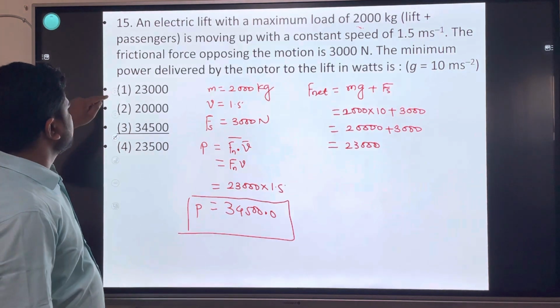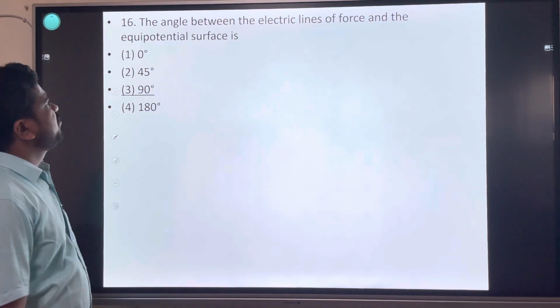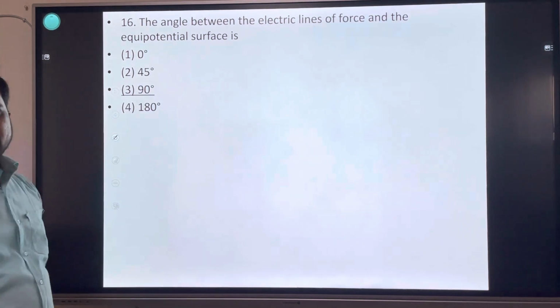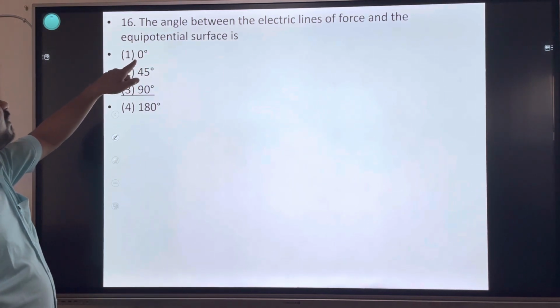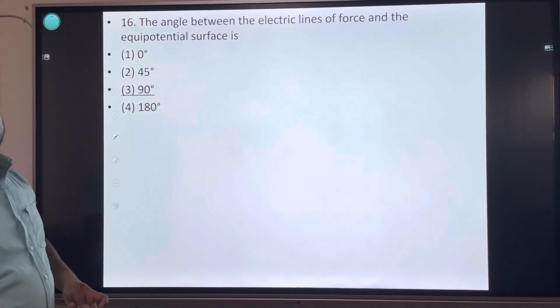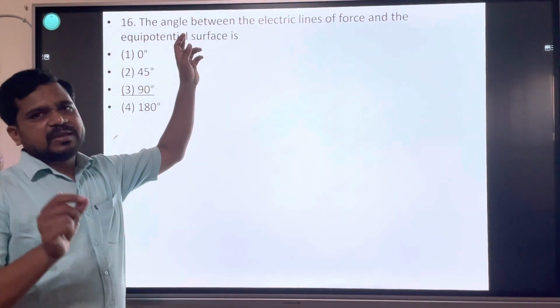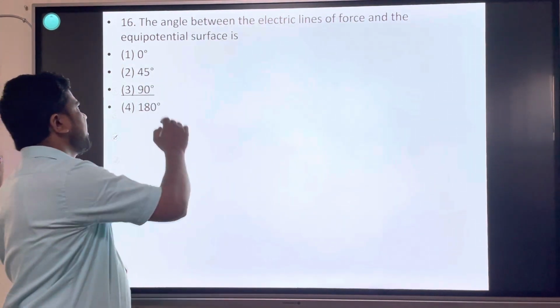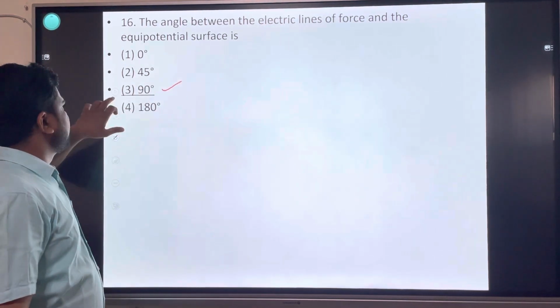Next question. The angle between the electric line of force and the equipotential surface is always 90 degree. They remain normal. Equipotential surface and electric lines of force are normal to each other, a 90 degree angle. Electric lines of force are normal to the equipotential surface.